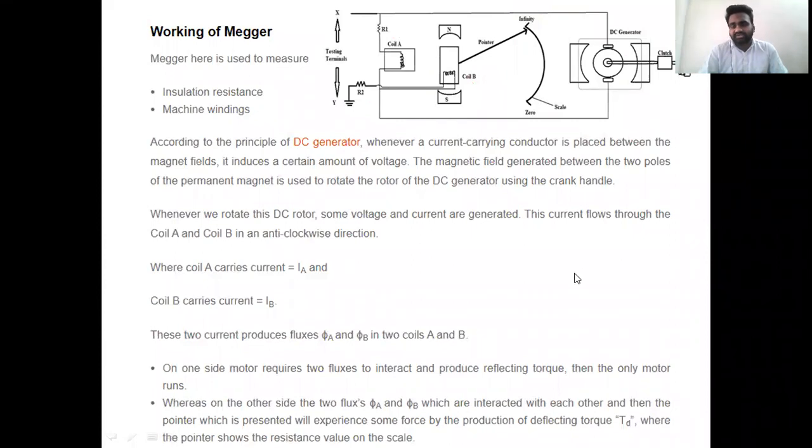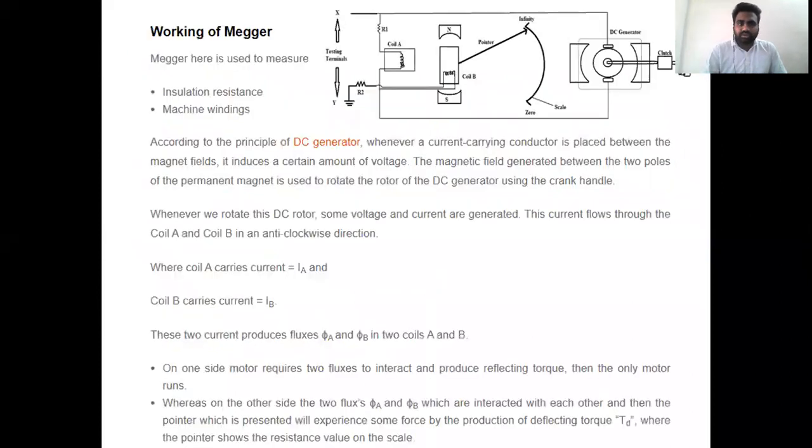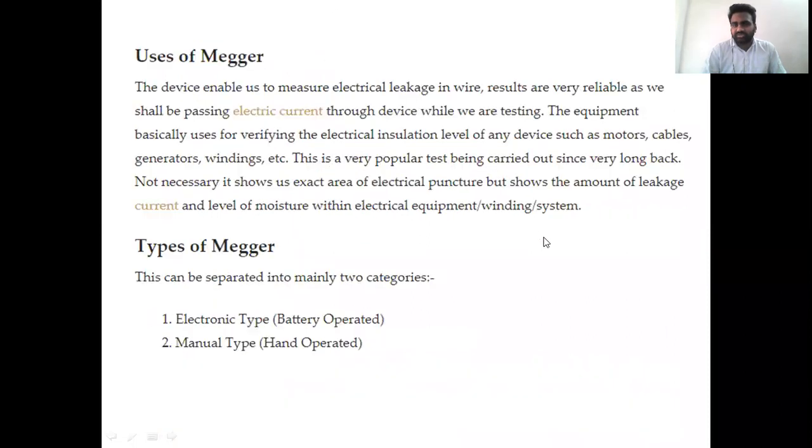So this is the analysis of the Megger. Is it clear? I hope the operation is clear. If you have any doubts, just post them in the query. Simple: the DC generator generates the required current and voltage for the coils. Current flows through coil A and coil B, creating flux in coil A and flux in coil B. These two fluxes interact and create a deflection torque in the meter. That is a simple discussion.